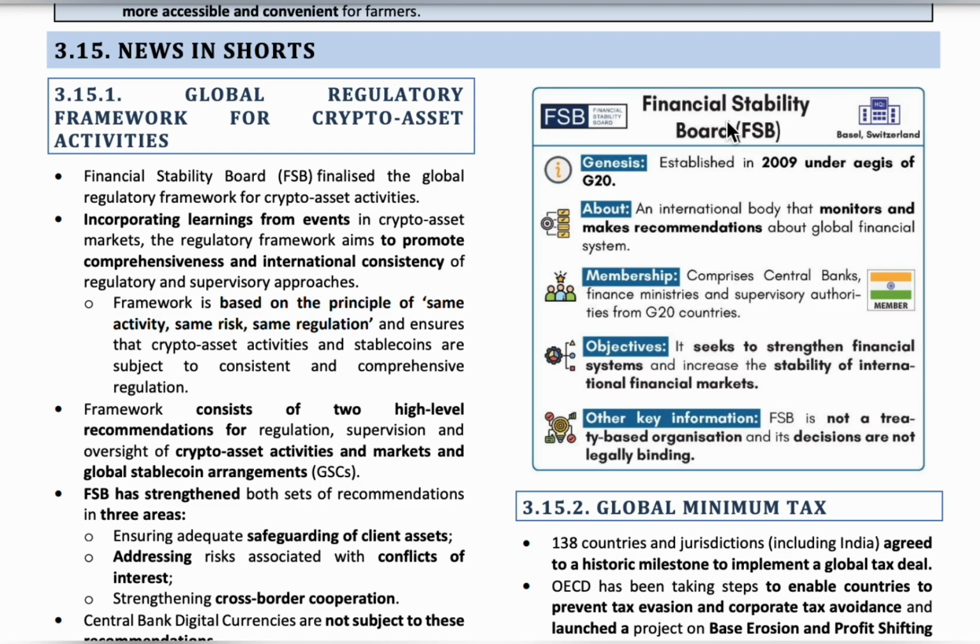So it regulated the stable coins and cryptocurrency but did not regulate any central bank digital currencies. Okay, so this is about the topic.